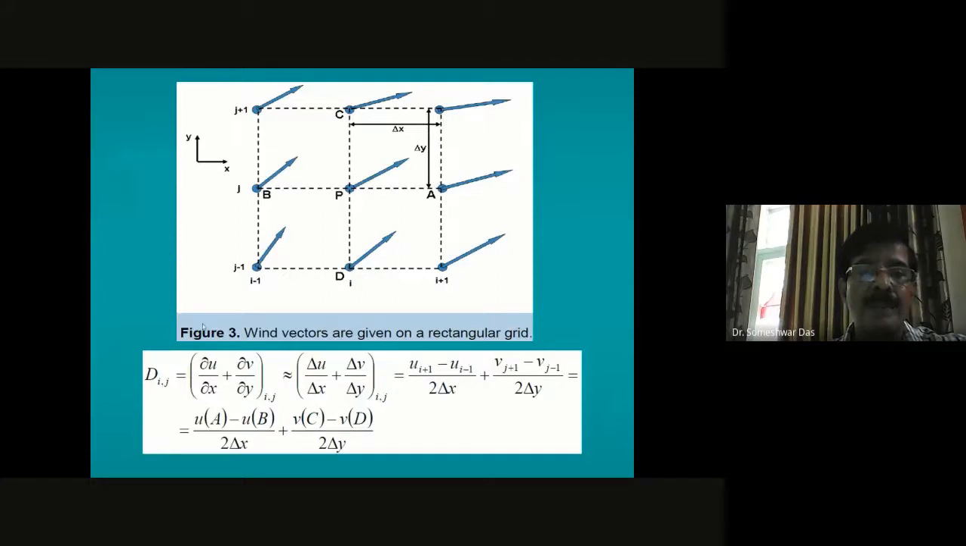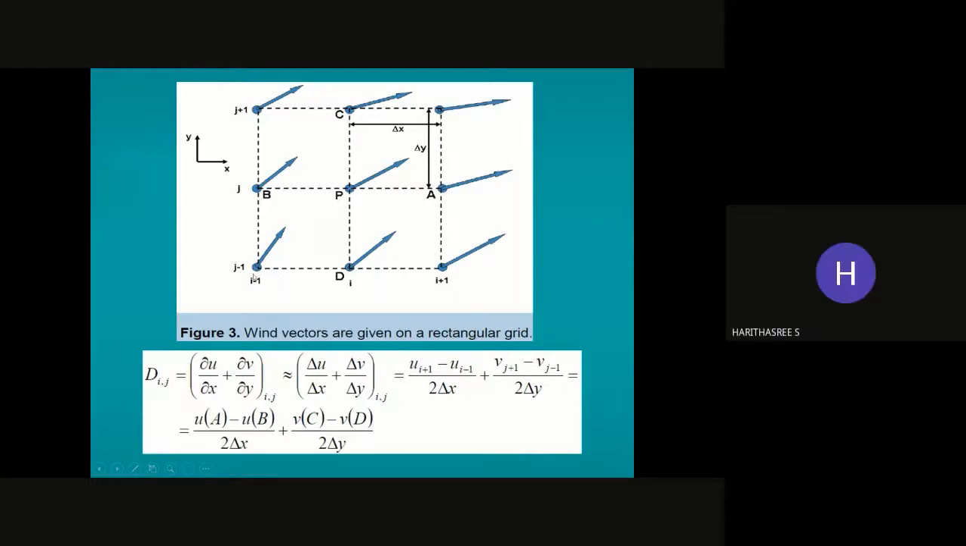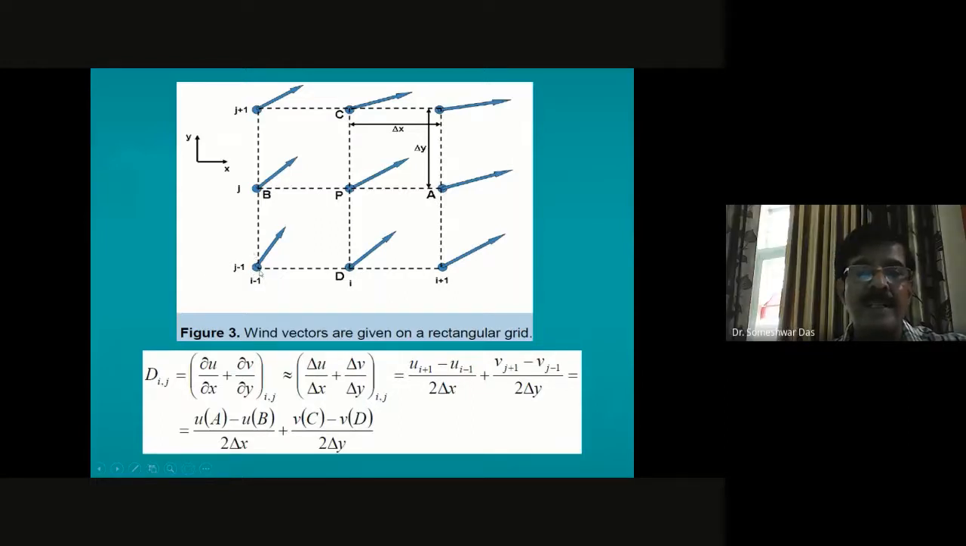So if you use the forward difference formula here, then del u by del x at this point can be represented as u at this point minus u at this point, divided by delta x. Using the forward difference technique, del u by del x at this point will be u at this point minus u at this point divided by delta x. And similarly, del v by del y at this point will be, using the forward difference technique, v at this point minus v at this point divided by delta y.